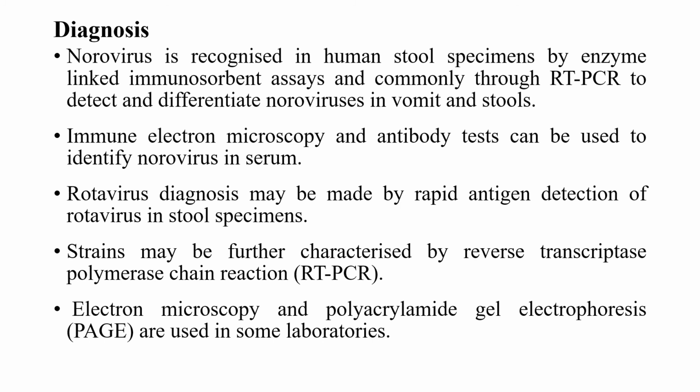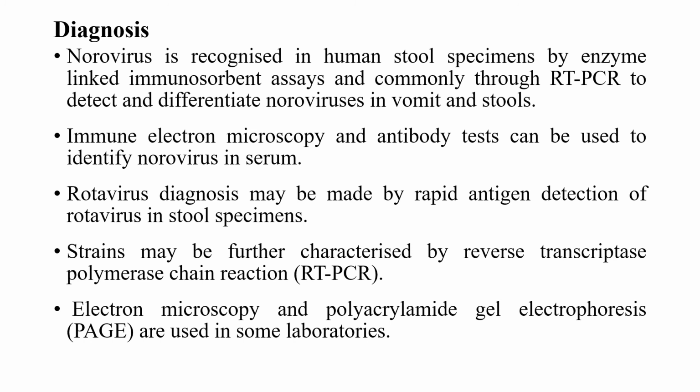And rotavirus diagnosis may be made by rapid antigen detection of the rotavirus in stool specimens, and the strains may be further characterized by the reverse transcriptase polymerase chain reaction, that is RT-PCR, and electron microscopy and polyacrylamide gel electrophoresis are also used in some laboratories.